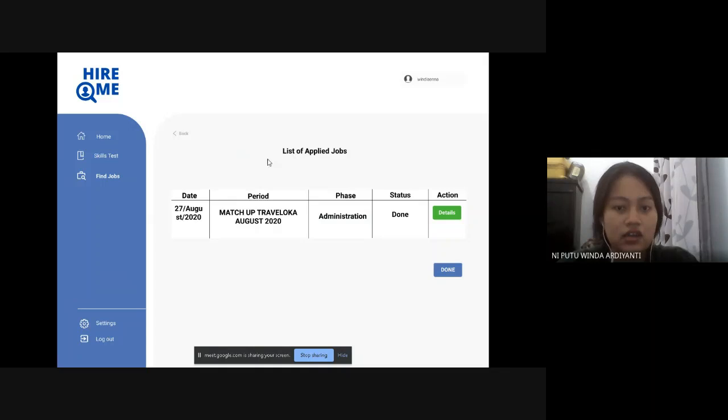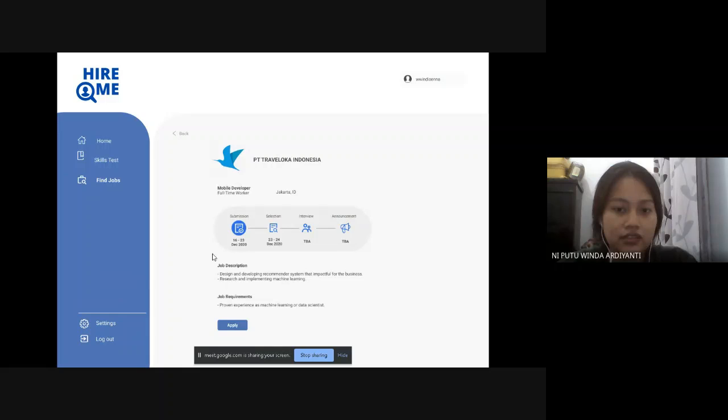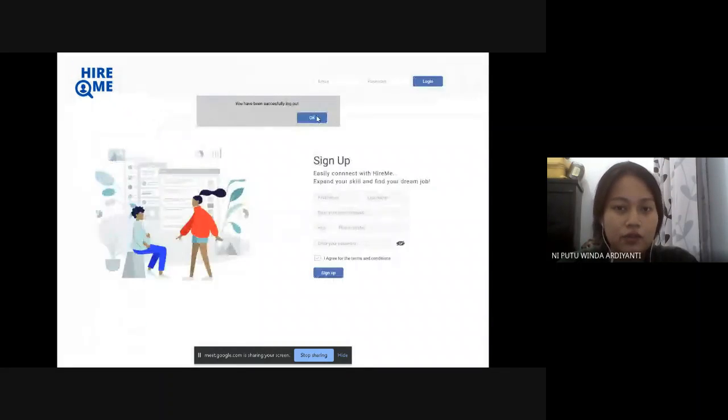So this is our list of applied jobs. We can click details for the job details, or we can also click done to go back to the page. We can log out or select settings, and when we log out, it will be logged out.